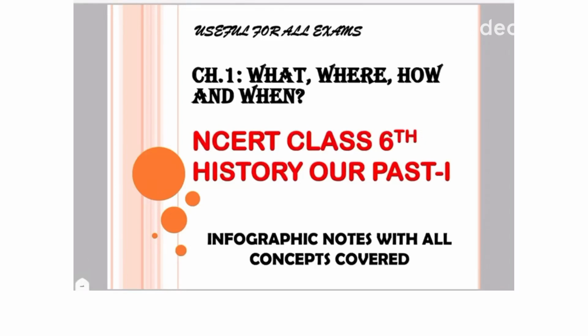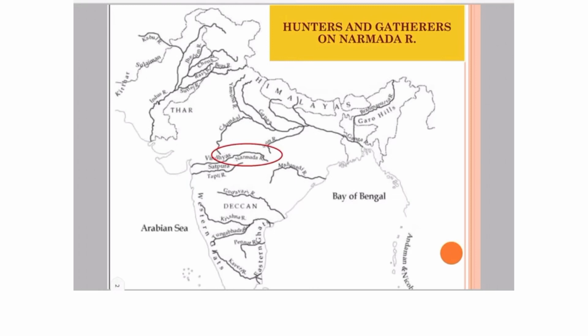In this video we will discuss Chapter 1 of NCERT Class 6 History, Our Pasts 1. Now as you can see on the screen, look at the river Narmada on the map. I have highlighted the Narmada river here. This was the place where people lived along the banks of this river for thousands of